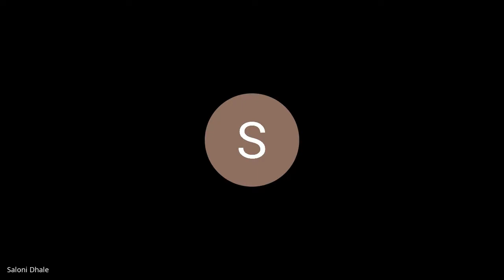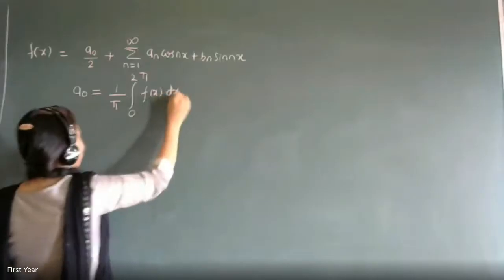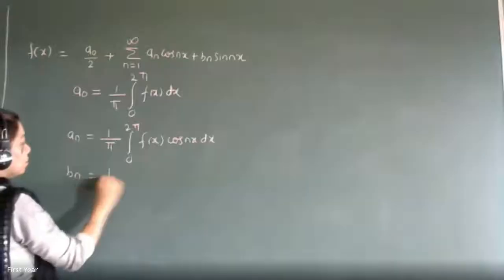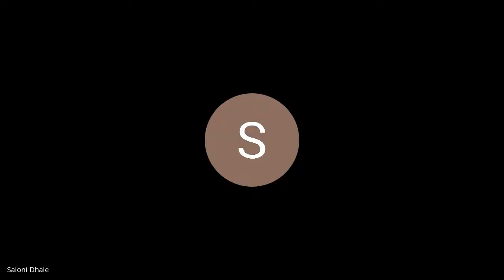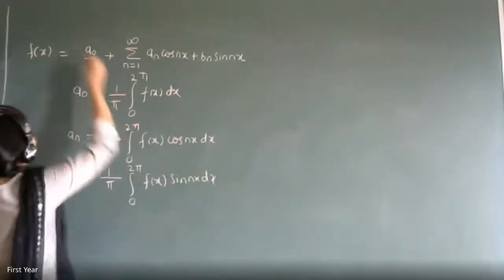A naught is 1 by pi integral 0 to 2 pi f of x dx. What is the formula for an? 1 by pi integral 0 to 2 pi f of x cos nx dx. And bn is 1 by pi integral 0 to 2 pi f of x sin nx dx. So this is your definition for Fourier series.